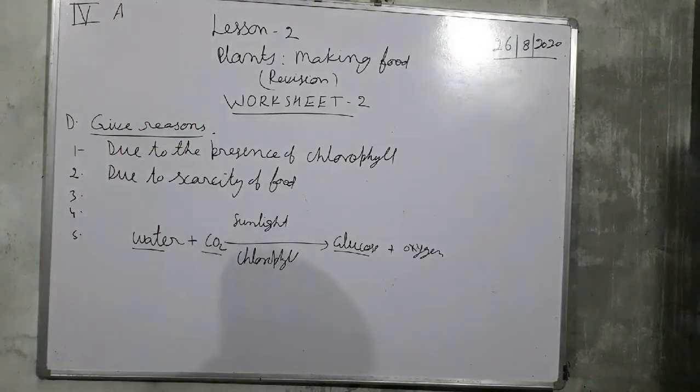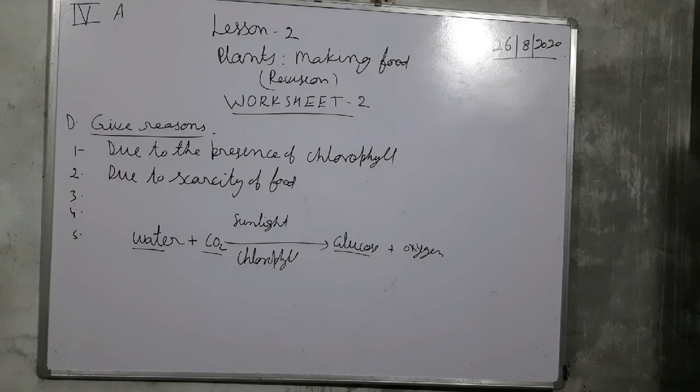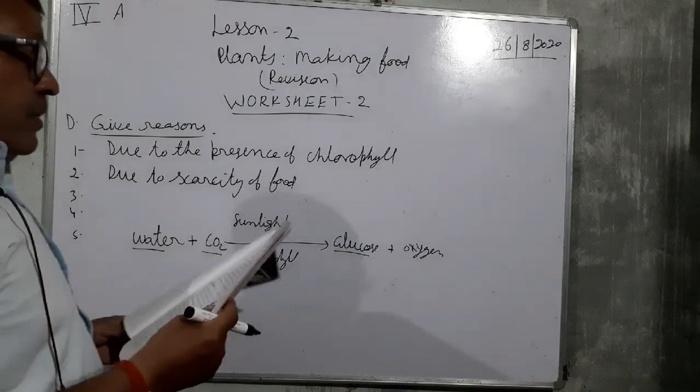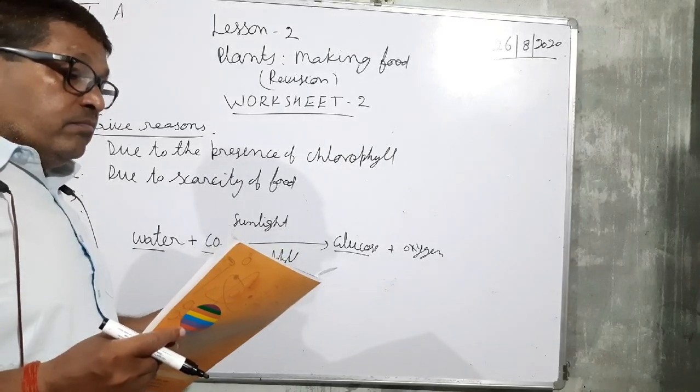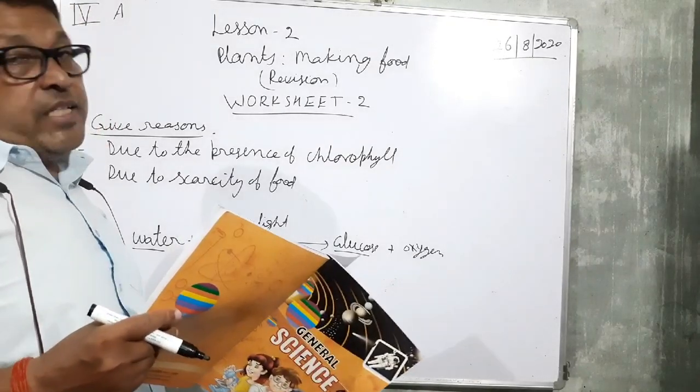So these are the few questions. Now answer the following. What is photosynthesis?